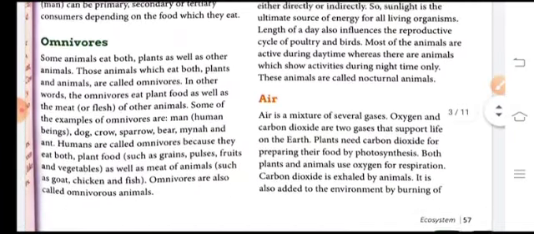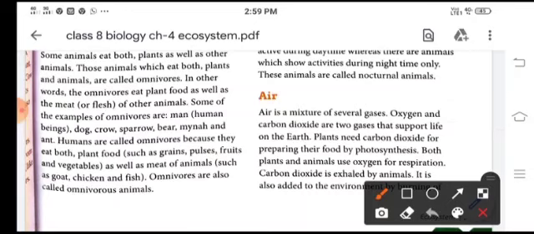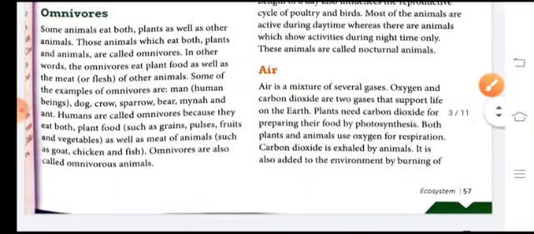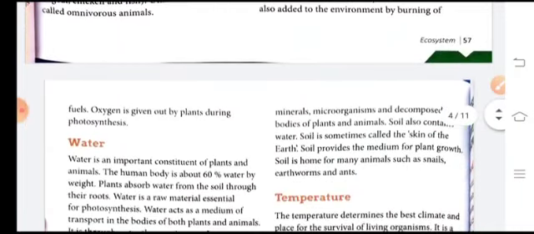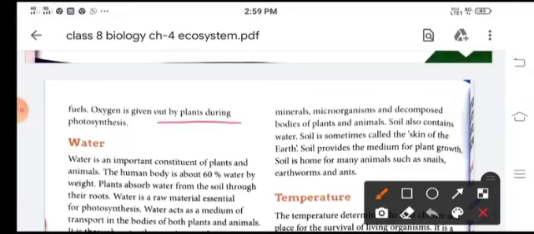The air is a mixture of several gases. Oxygen and carbon dioxide are the two gases which support life on the earth. Plants need carbon dioxide for the photosynthesis process, and other living organisms need oxygen for respiration and for their living. This carbon dioxide comes from the atmosphere, and it is also added to the environment by burning of fuels. Oxygen is given out by plants during the photosynthesis process.